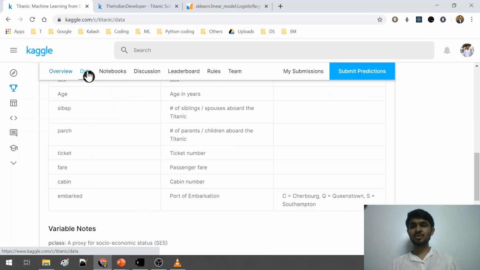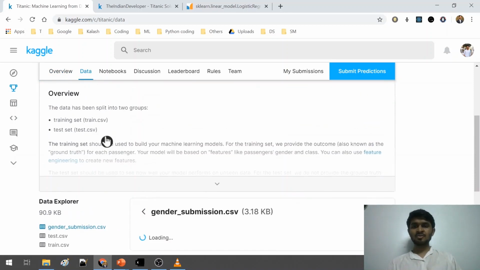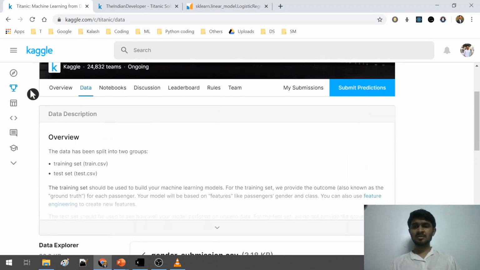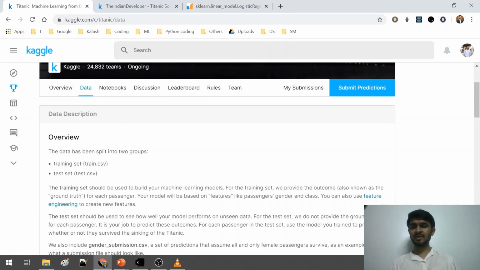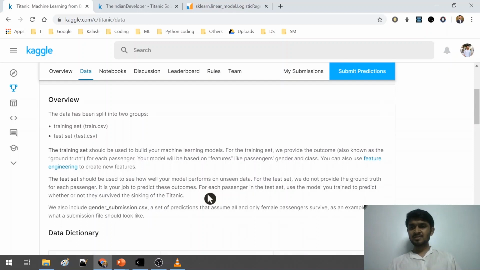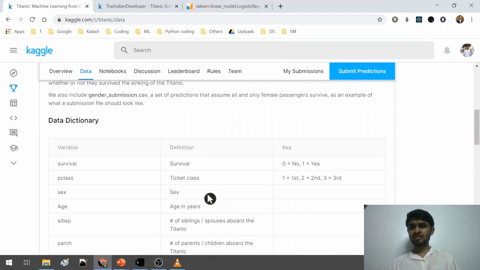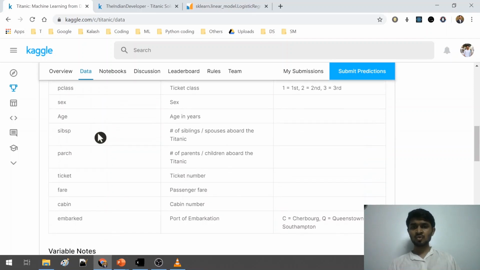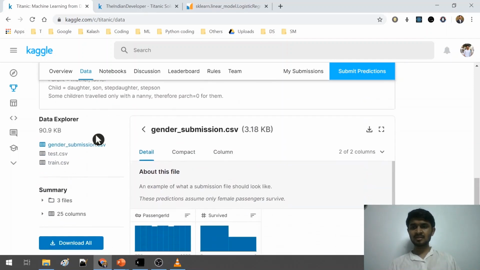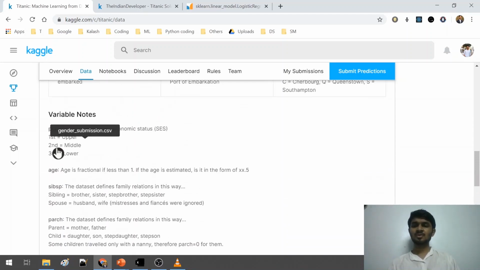So let's just go there. Once you click here, you will see this data description tab. Let me view it entirely. As I scroll down here, I see a tab where the data dictionary is given. Also, if I scroll down, I see that three different files are given: train.csv, test.csv, and gender_submission.csv.